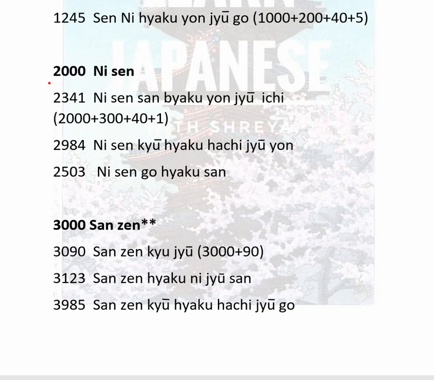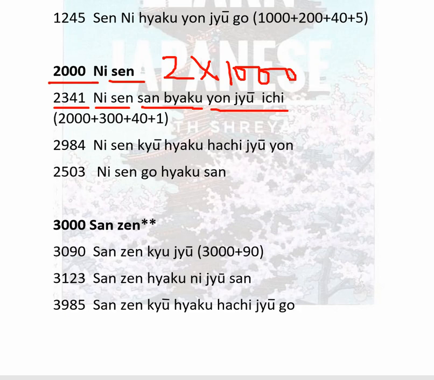Now 2000. 2000 is a combination of 2 multiplied by 1000. 2 is ni and 1000 is sen, so nisen. 2341: 2000 is nisen, 300 is sambyaku, 41 is yonju ichi. Nisen, sambyaku, yonju ichi.